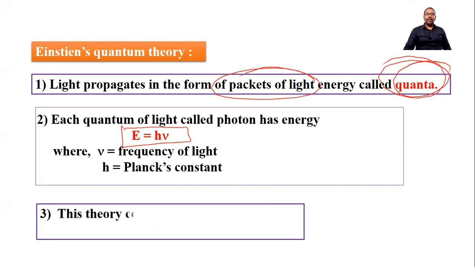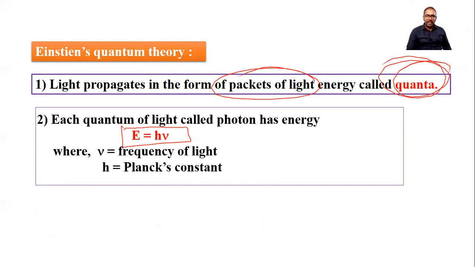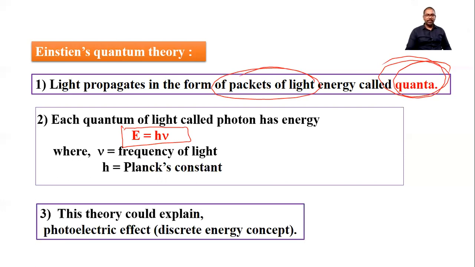Now we have to consider this Einstein's quantum theory and explain the photoelectric effect in another chapter. This theory could explain the photoelectric effect, and Einstein explained the photoelectric effect by using this quantum theory. That photoelectric effect we will learn in another chapter.